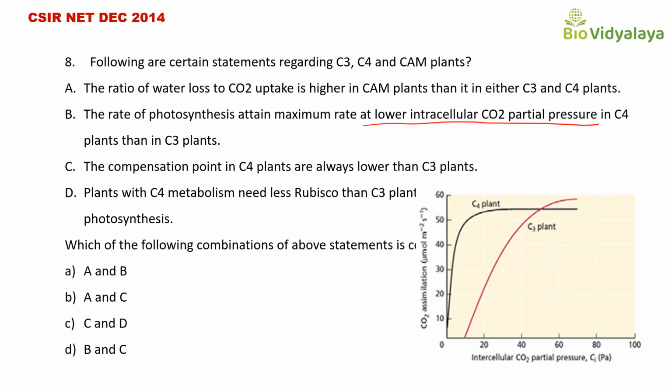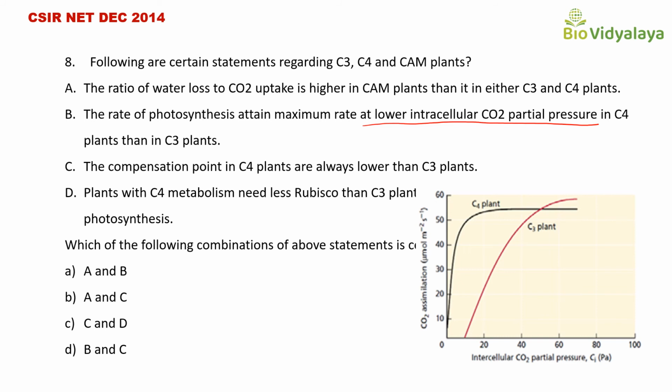That is given here. We know that the intracellular concentration of carbon dioxide will affect the rate of photosynthesis and photorespiration. At higher carbon dioxide concentration, the photosynthetic rate is higher. Okay.